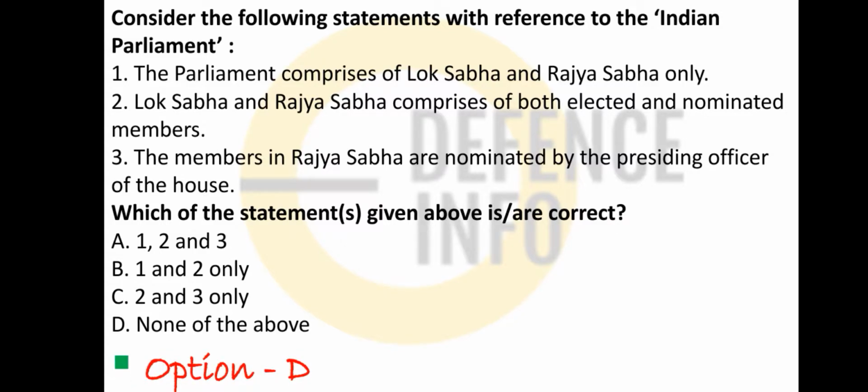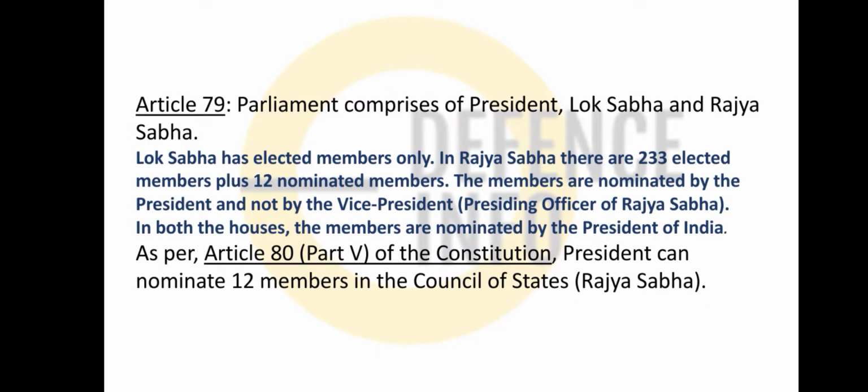Okay, the President appoints the nominated members, not the Vice President. Okay, the presiding officer is the Vice President. Lok Sabha, Rajya Sabha comprises of both. No. Okay, this is also wrong and the first option is wrong, so none of the options is correct. Article 79 says President, Lok Sabha, Rajya Sabha.